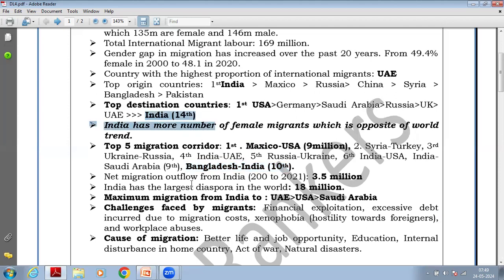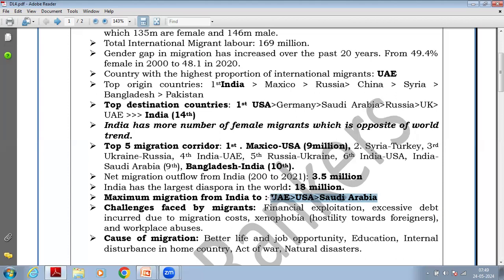This is also important: India has the largest diaspora in the world, that is 18 million. This figure is important. This may be asked in your prelims examination. Maximum migration from India is to the UAE, USA and Saudi Arabia. A question on which is the top country will not appear because there are different definitions of migration in different reports.